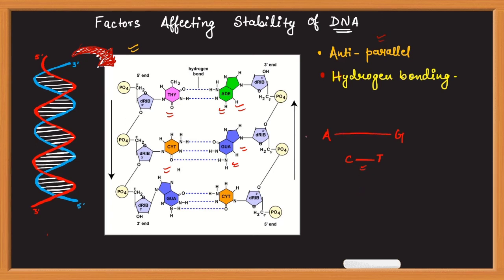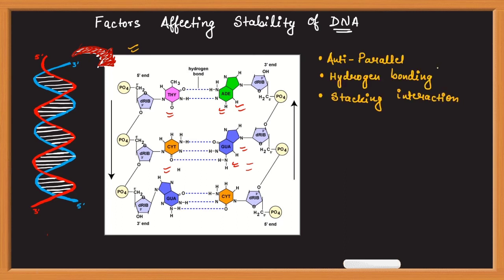In this way both the strands can never remain at equal distance all through the length of DNA, and that is why the hydrogen bonding is always between adenine and thymine and between cytosine and guanine. Now the second one is stacking interaction.